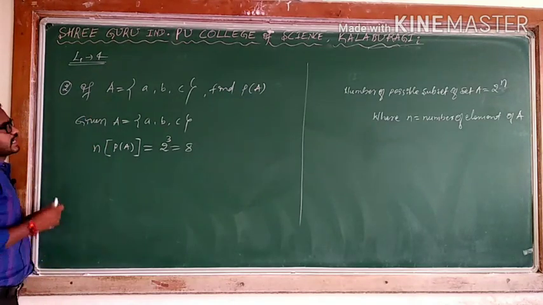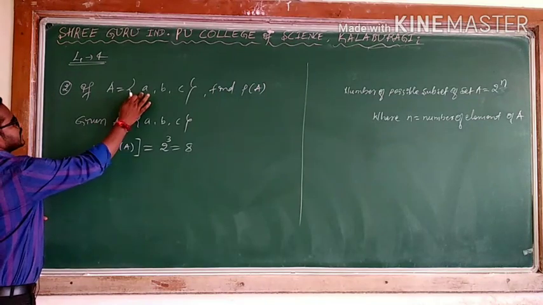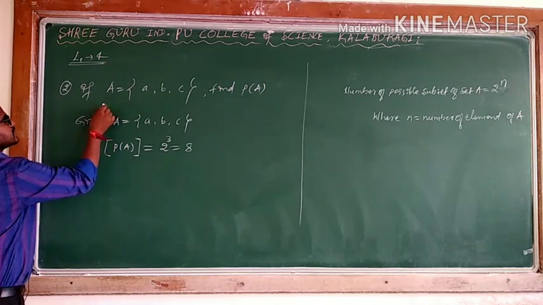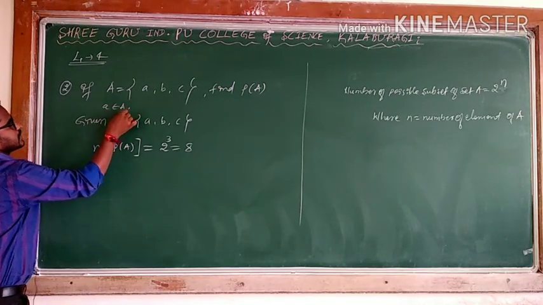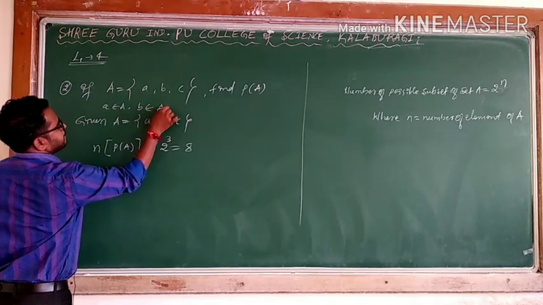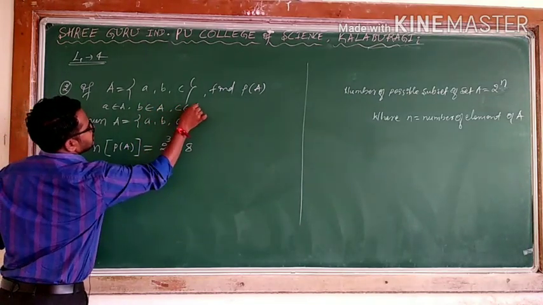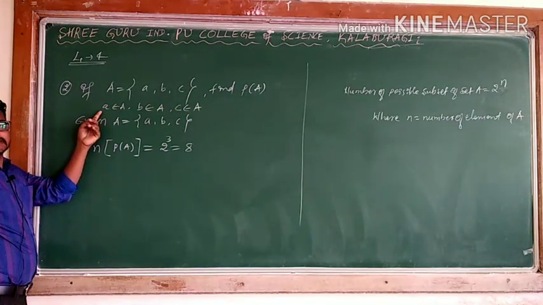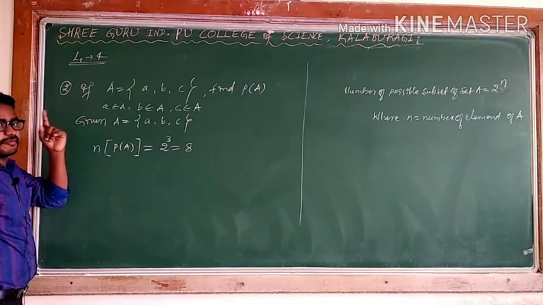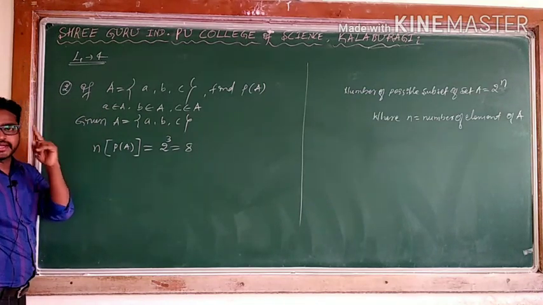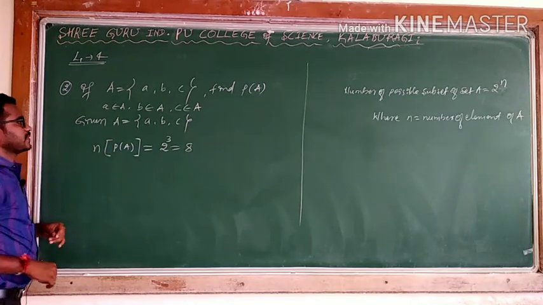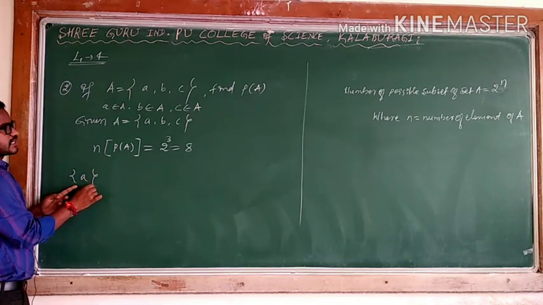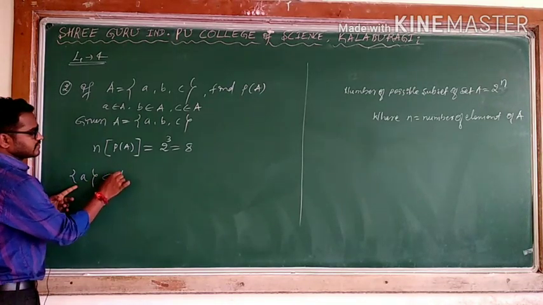Now I can write the possibilities. A belongs to capital A, B belongs to capital A, C belongs to capital A, because these are the elements. When it is an element, if you want to write it as a subset, you write it in flower brackets. Keep in mind, whenever writing a subset, we write in flower brackets. When I write A in flower brackets, instead of saying belongs to, I will say it is a subset of A.